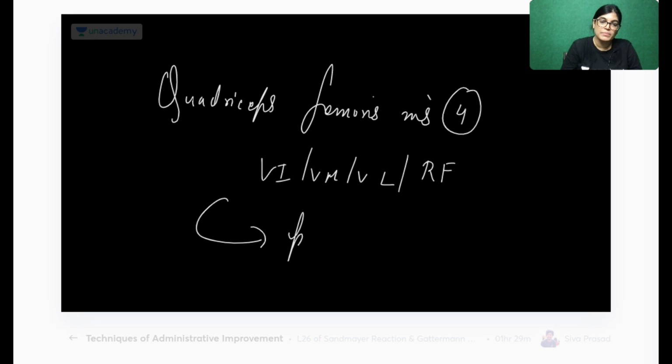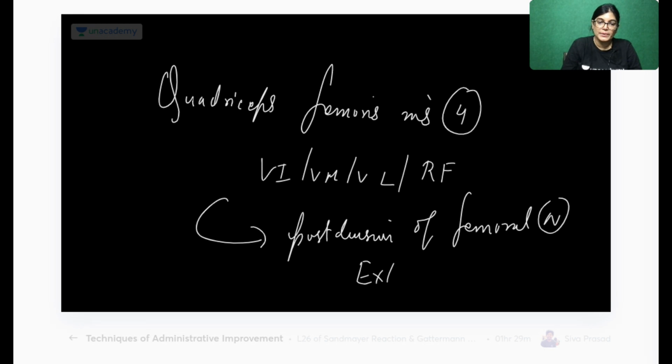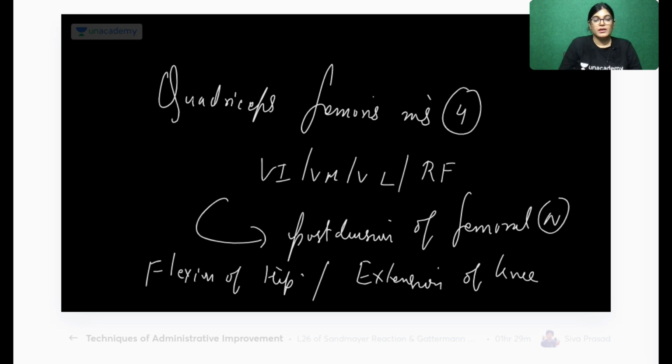All these muscles' nerve supply is posterior division of femoral nerve, and action is extension of knee. They are powerful extensors of knee and also cause slight flexion of hip. So this is about quadriceps femoris.